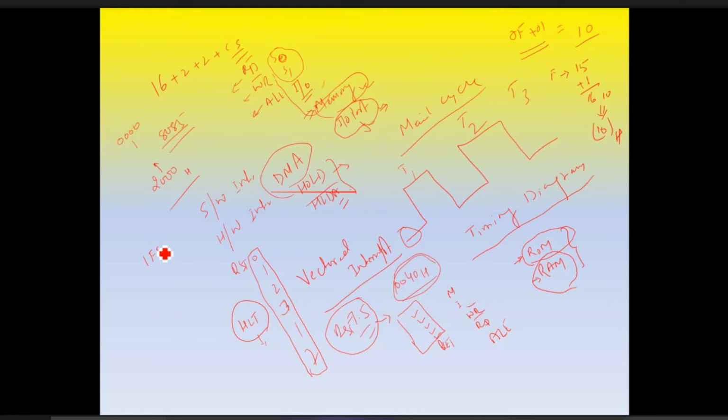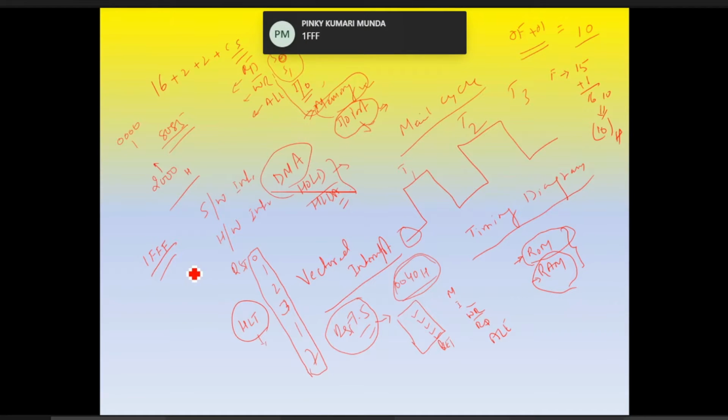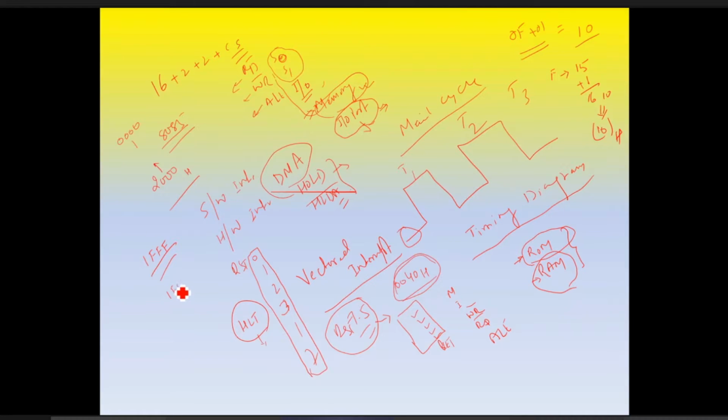टाइम वेस्ट हो रहा है. 1 f f f. This will get or not? One f f f plus 1.